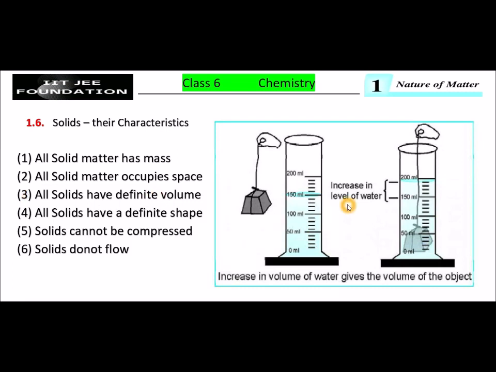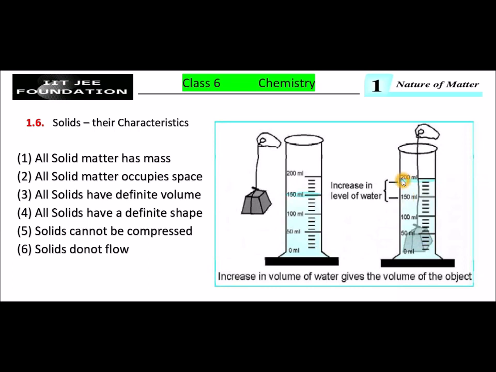Okay, see this image. Take a measuring jar which is partly filled with water up to 150 ml. The blue color one is water, and take a solid. When this solid is dipped into this measuring jar which is partly filled with water up to 150 ml, the water level rises, the water level increases from 150 ml to 200 ml.